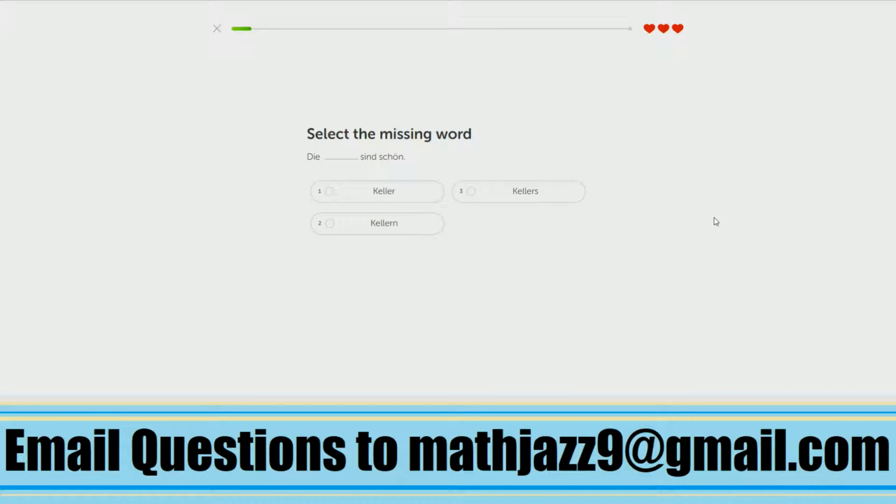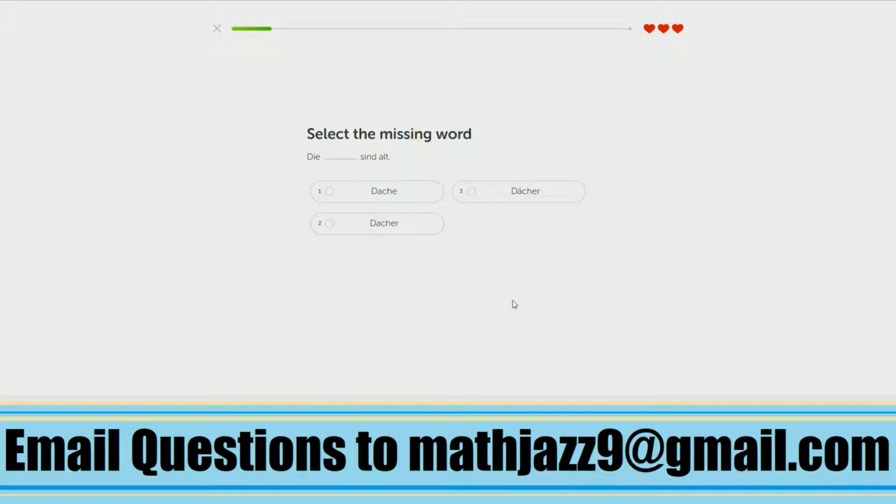And let's keep going. Die Keller sind schön. So Keller, I believe, is one of the nouns in German that is its own plural, and that is correct. Die Dächer sind okay. So Dach is roof, and what we're asking right now is what's the plural of roof? Let's see.